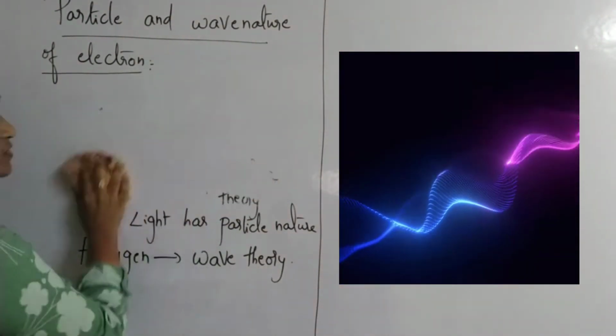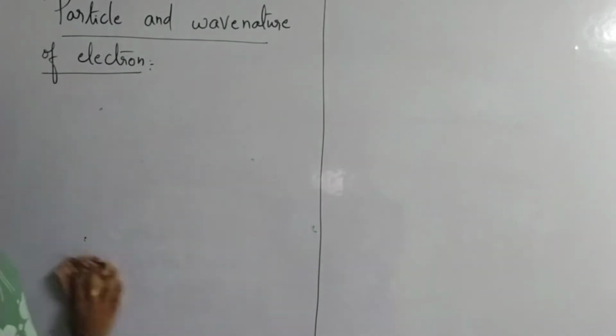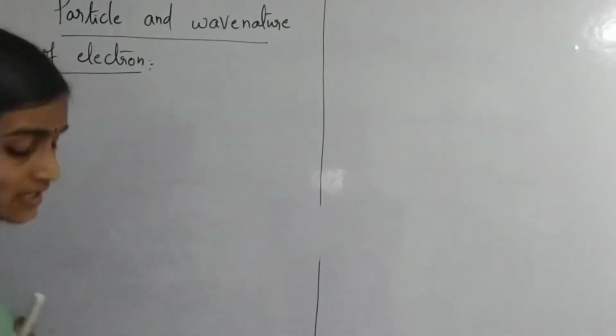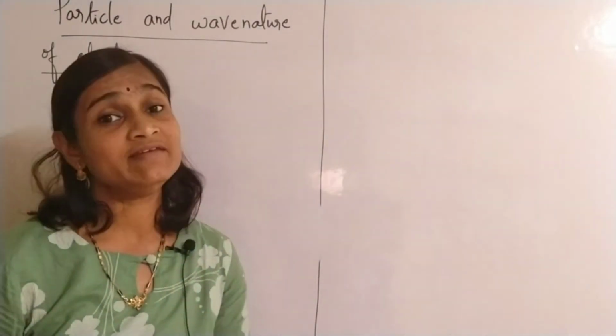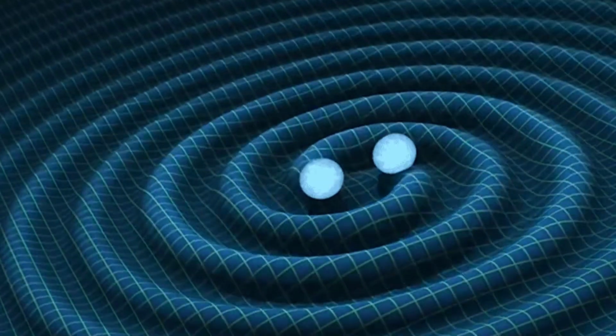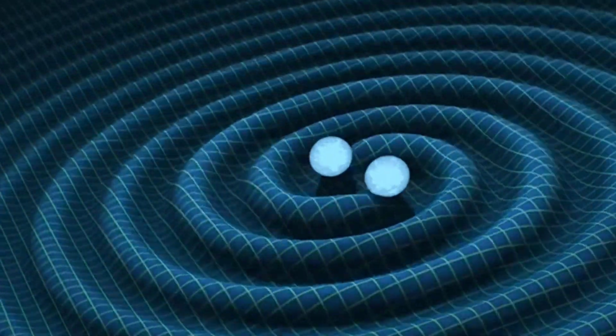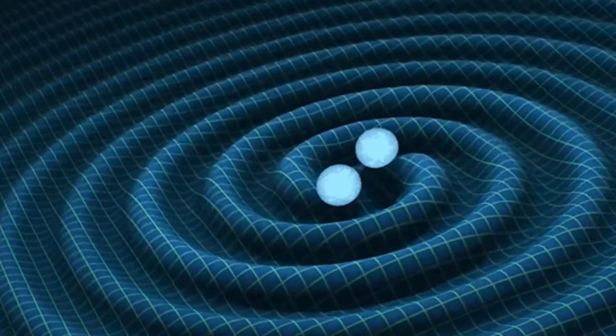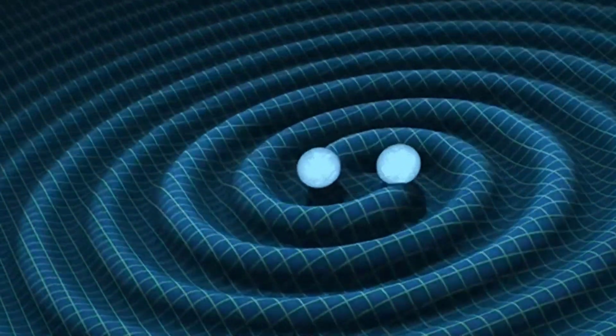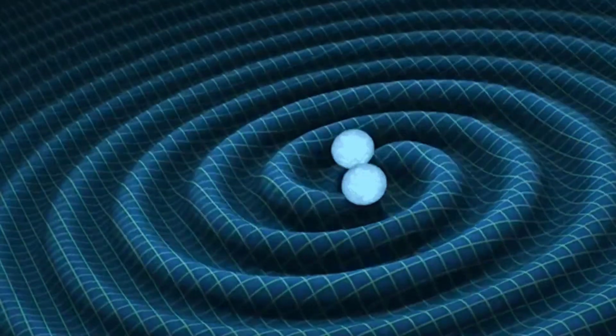Louis de Broglie proposed the dual nature for electron. As light is having dual nature, Louis de Broglie proposed that not only electron, even subatomic particles like electrons, protons as well as neutrons, all of them are having what? Dual nature according to wave mechanical motion of charged particles. And even the smallest particles, atoms, are also possessing this dual nature according to Louis de Broglie. So how he formulated the theory and how this theory is in accordance with Bohr's atomic model, everything we are going to learn in this video.